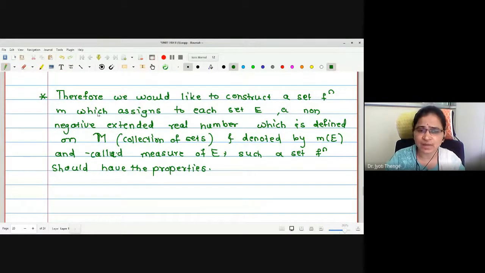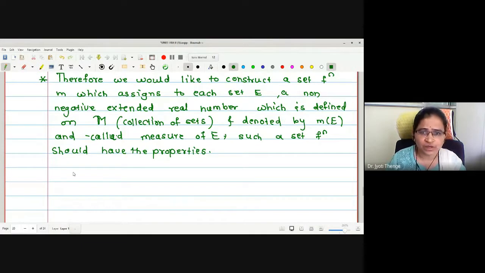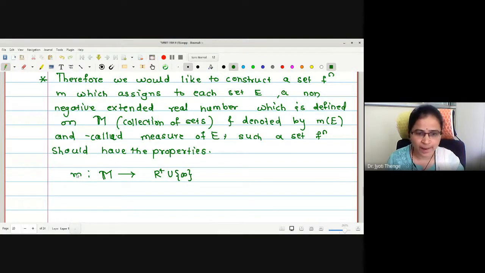This m assigns a non-negative real number to each set of curly M. What kind of function were we defining? M defined on this curly M set too. Non-negative extended real number system means what? This is R plus union infinity. Is that okay? R plus union infinity. Non-negative including infinity.